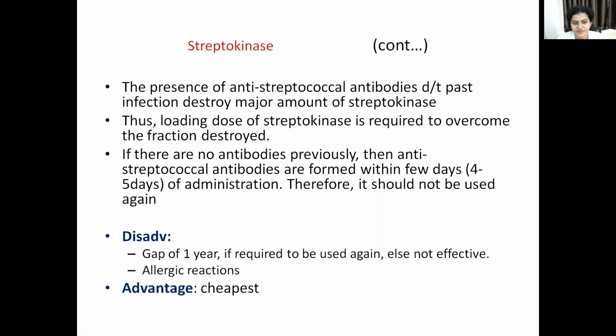The main side effect, or disadvantage, of this drug is that it causes allergic reactions because this is a foreign protein. It has been synthesized by beta hemolytic streptococci. So the main disadvantage is that it causes allergic reactions, which can be hypersensitivity reactions and also hypotension, that is falling BP. The main advantage is that this is a cheap drug.